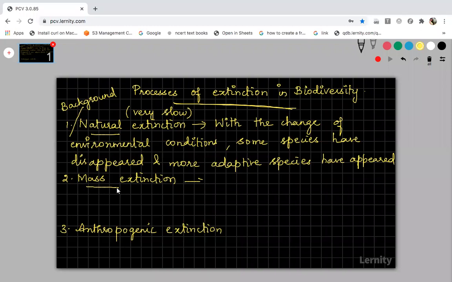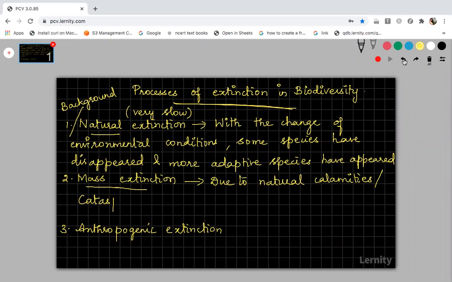Now the second type of extinction is mass extinction. Mass means like bulk, as a whole. So in mass extinction, the extinction of a large number of species occurs due to natural calamities or catastrophes. Calamities may include flood, cyclone, earthquake, landslide, or forest fire. Okay, so due to these natural calamities, or calamities can also be called catastrophes.